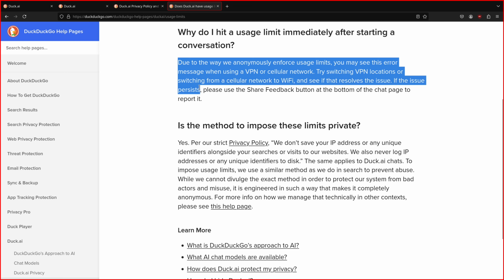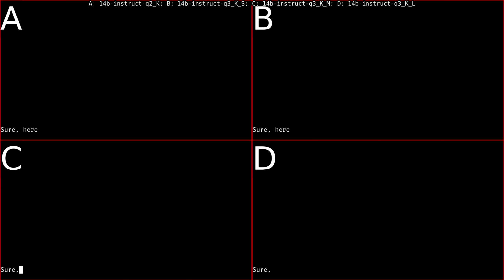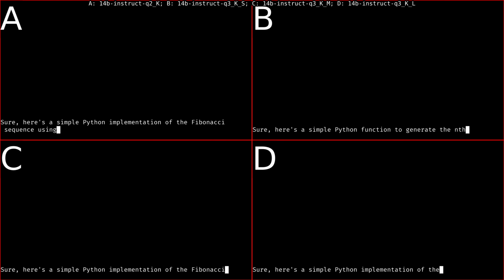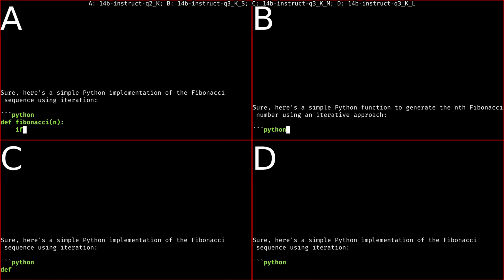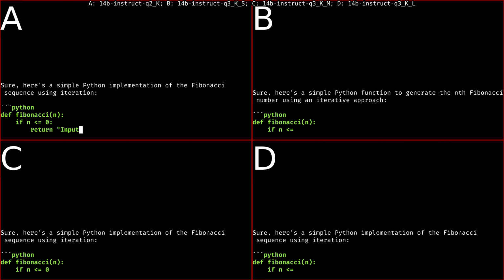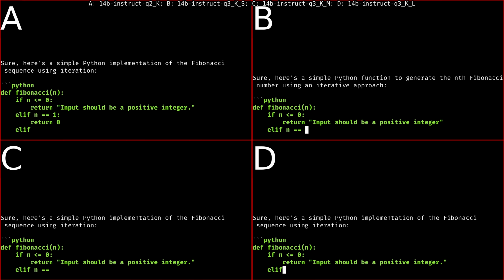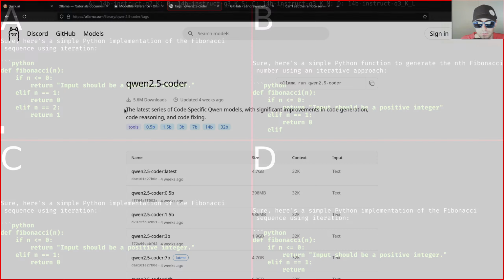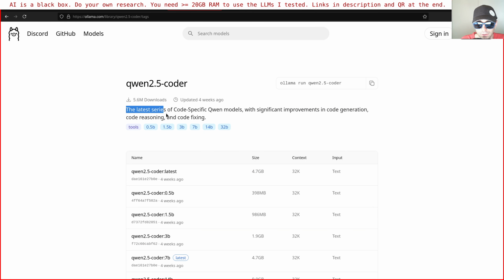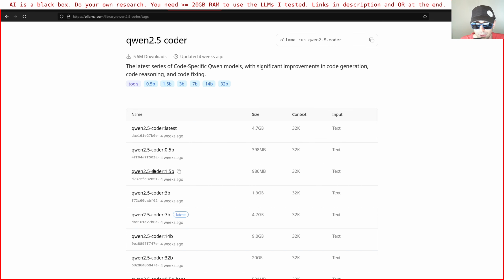So this prompted me to research other local AI models to run with Ollama, but I mean serious models, not toy models. So I came across these new Qwen 2.5 coder models. It's written here: the latest series of code-specific Qwen models with significant improvements in code generation, code reasoning, and code fixing. Okay, so I tried these ones again because I already tried them earlier.